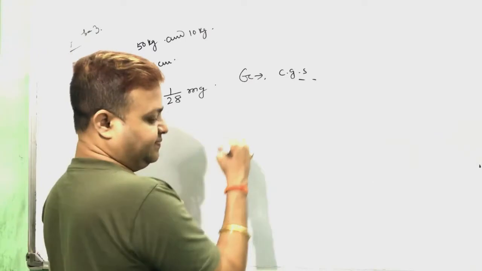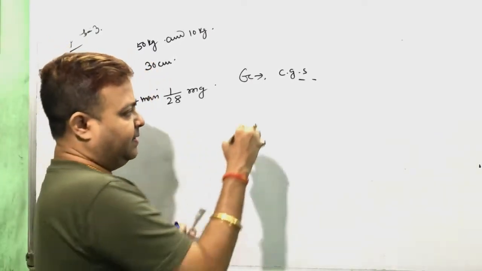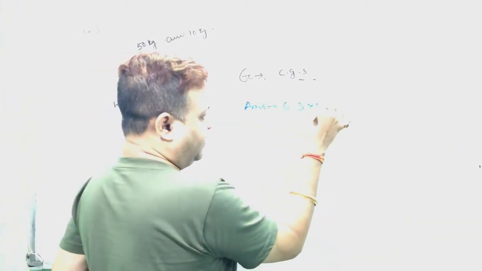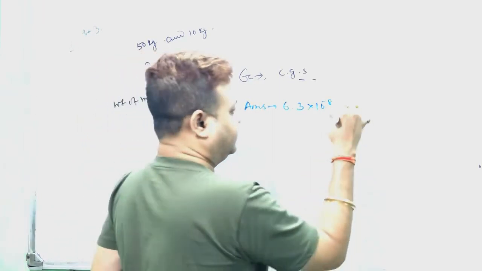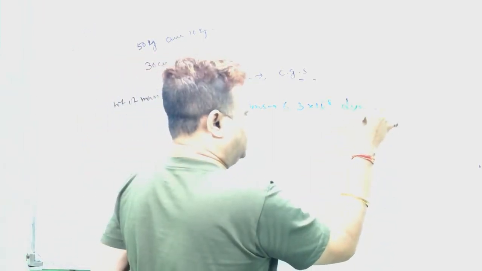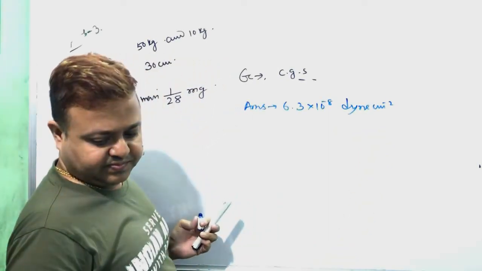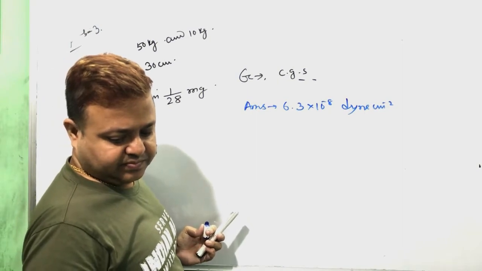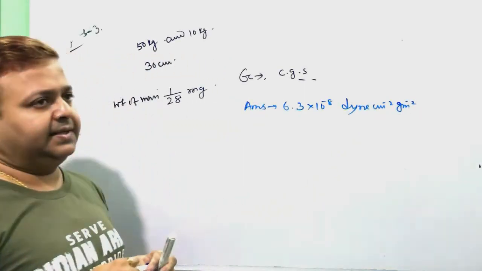Value answer: 6.3 into 10 to the power minus 8, centimeter cubed, gram to the power minus 1, second to the power minus 2, in CGS.